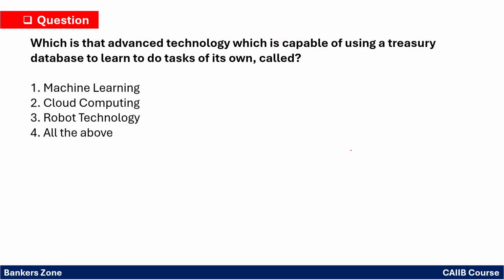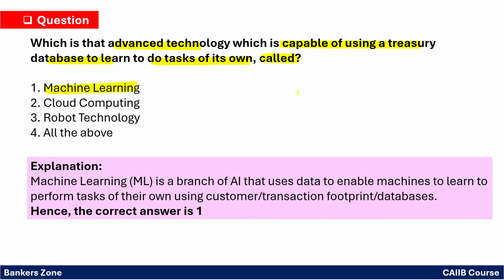Option number 2. Which is that advanced technology which is capable of using a treasury database to learn and to do the task on its own? So what is it? Simply, it is machine learning. Machine learning is a technology which is capable of using the treasury database to learn and do the task on its own, right? So option number 1 itself is correct.